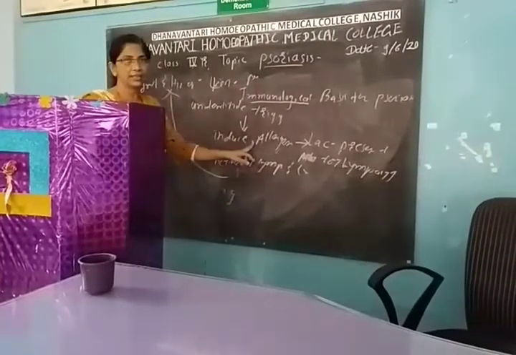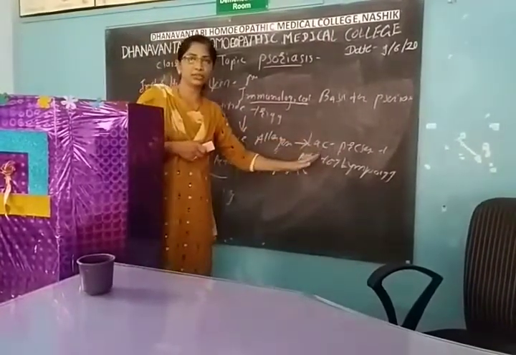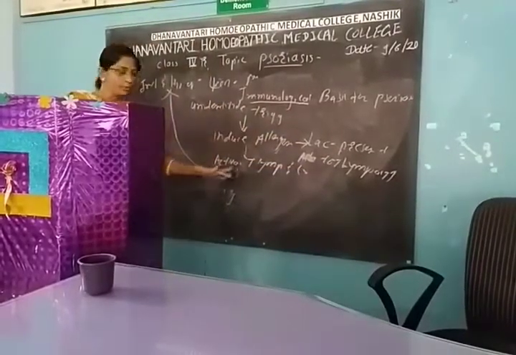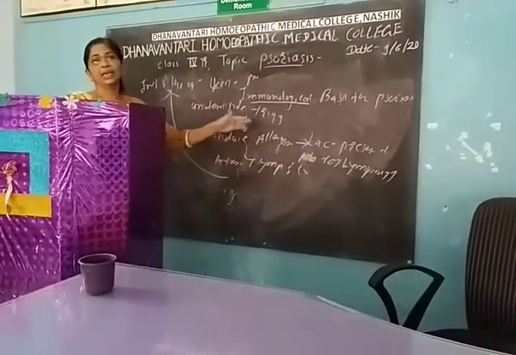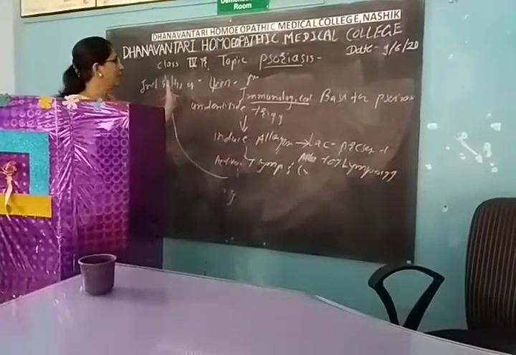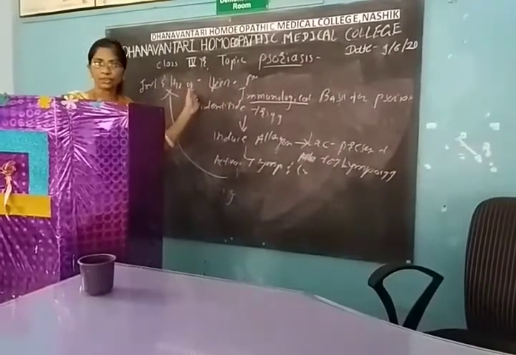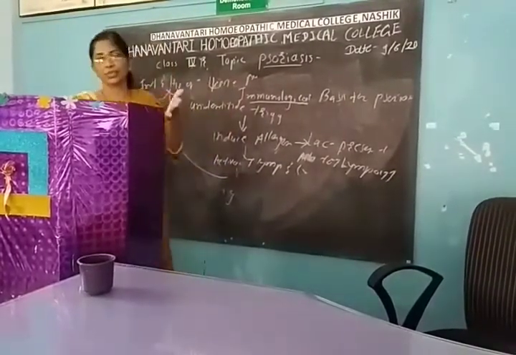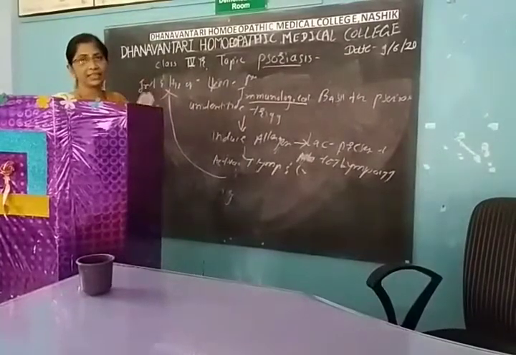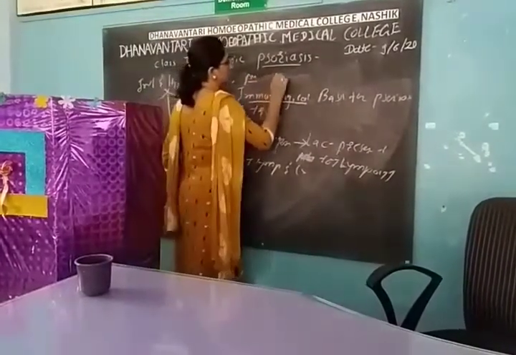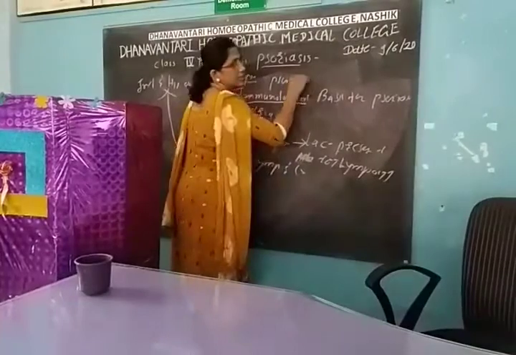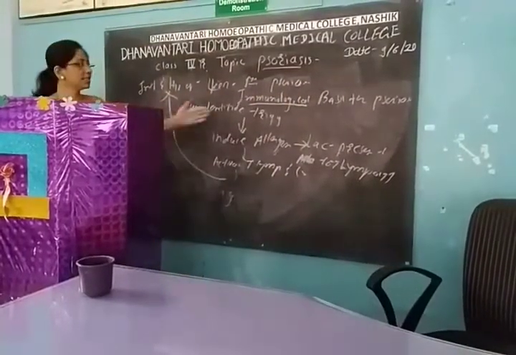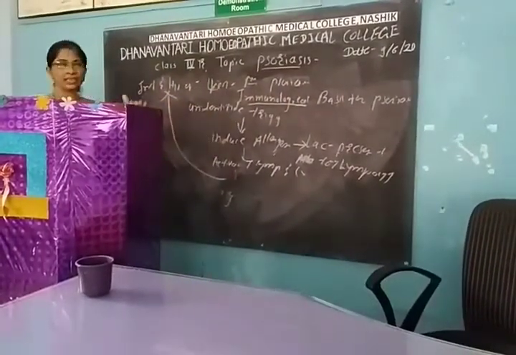This induces an allergen. Langerhans cells present that allergen to the T lymphocyte. This is followed by activation of the T lymphocyte and release of the cytokine. This is followed by inflammation of the skin and hyperproliferation of the keratinocyte, meaning scaling, silver scaling type. This is psoriasis. Okay. Cause of psoriasis, immunological basis of psoriasis and definition of psoriasis.